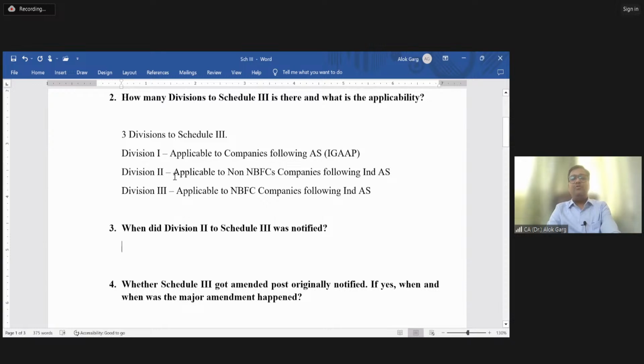When was Division 2 to Schedule 3 notified? And who notified it? MCA notified it, on 6 April 2016.